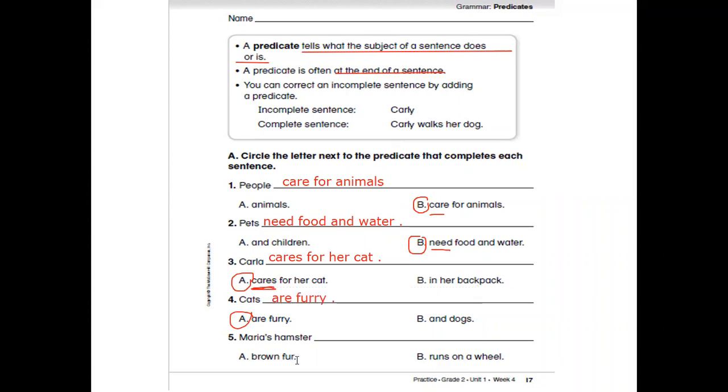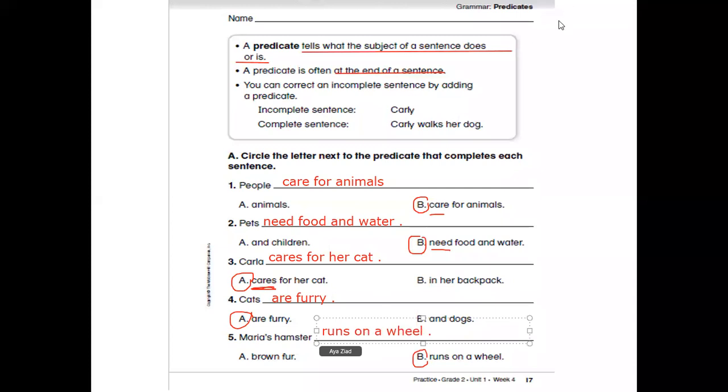Maria's hamster. What about Maria's hamster? Brown fur or runs on a wheel? We said the predicate should start with a verb, like runs. So Maria's hamster runs on a wheel. And period.